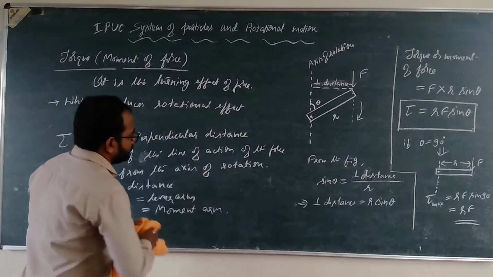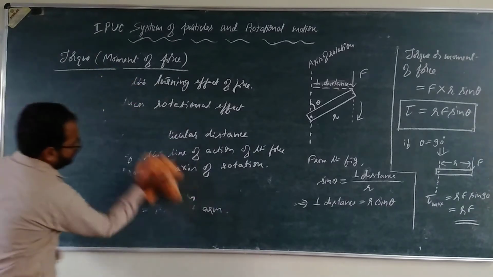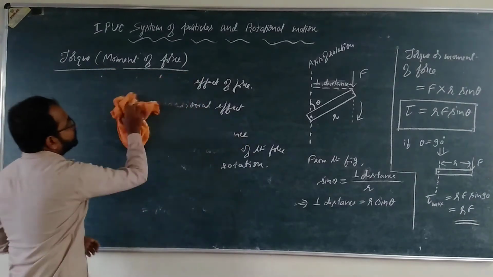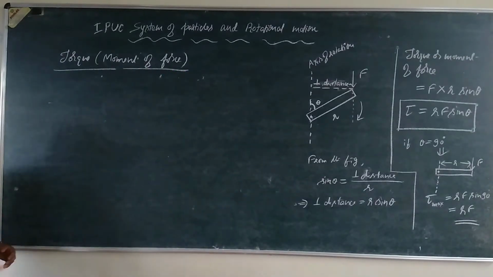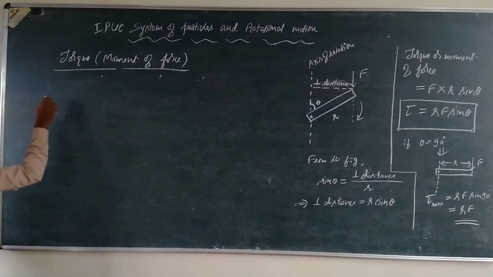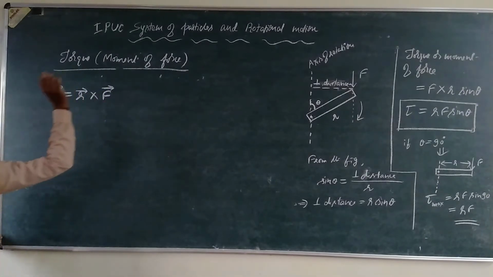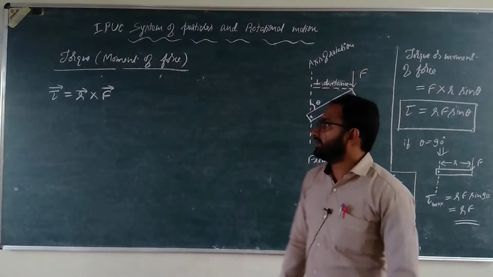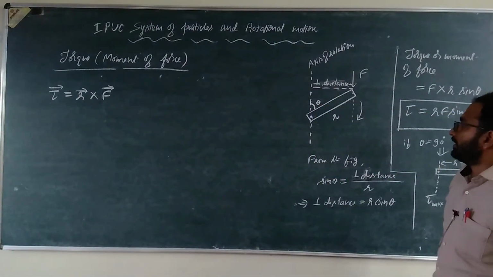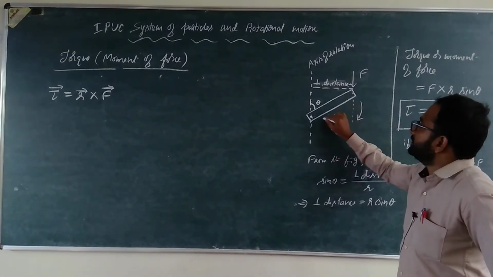So in general, vector tau is equal to r cross F. It is a cross product of r and F. Theta is the angle between r and F. Okay, so r is the moment vector whose direction is like this.